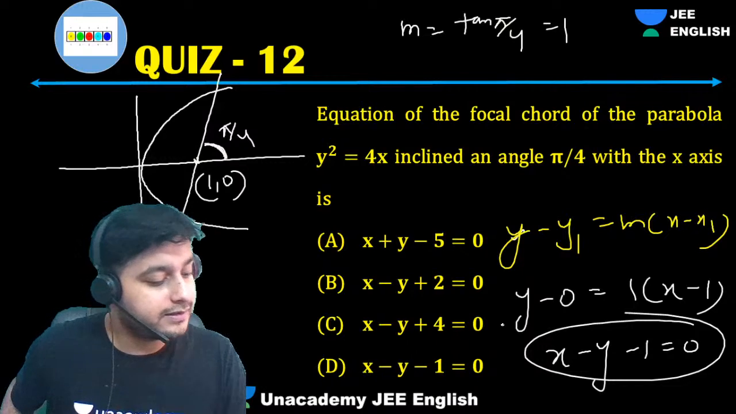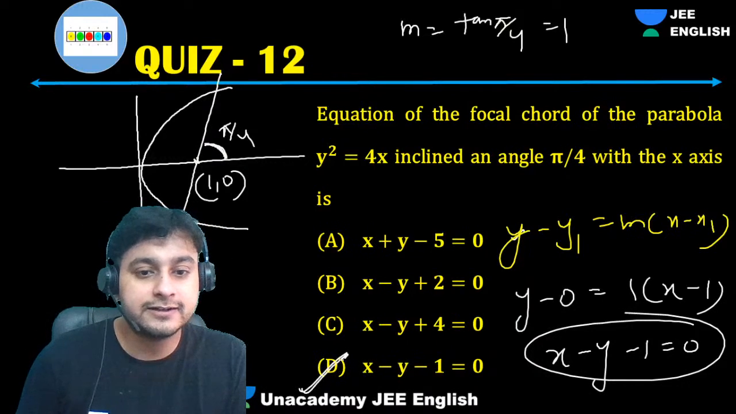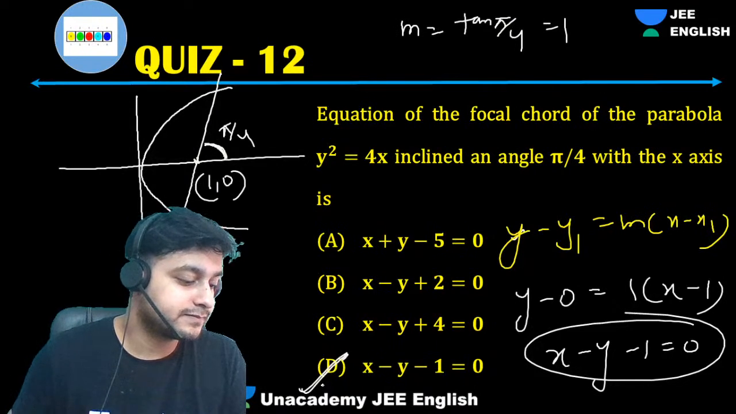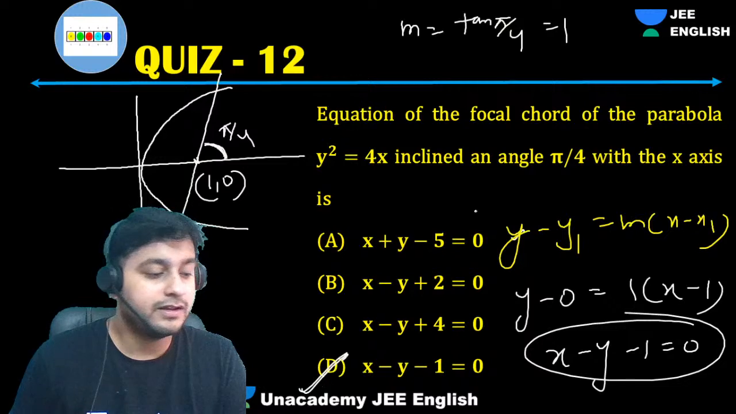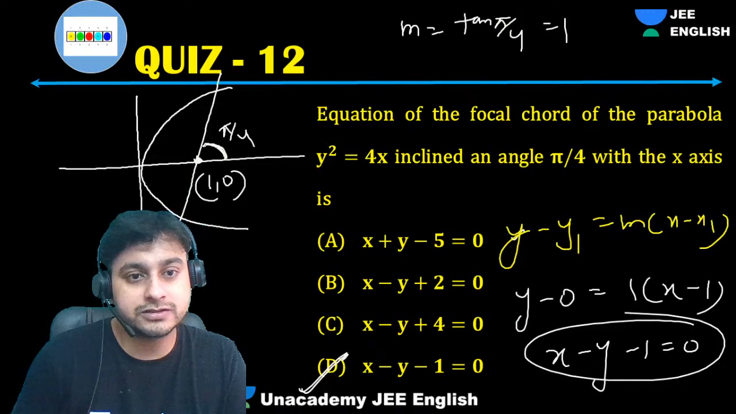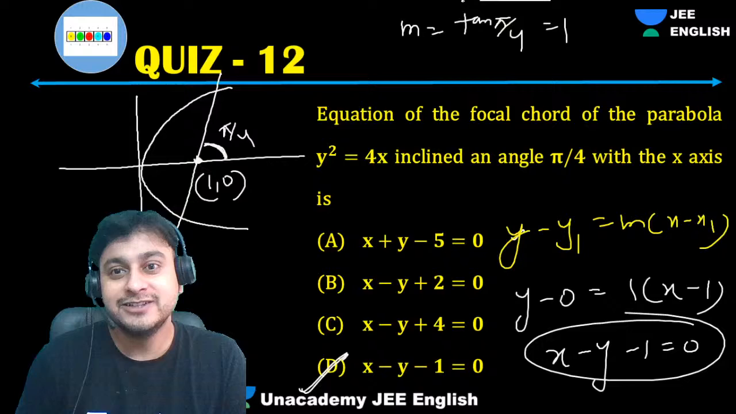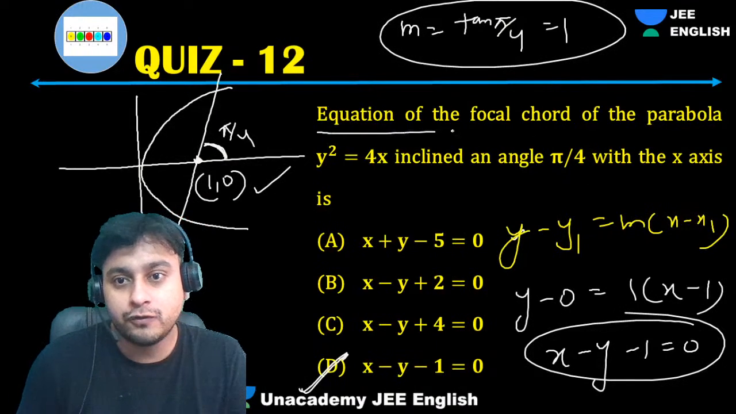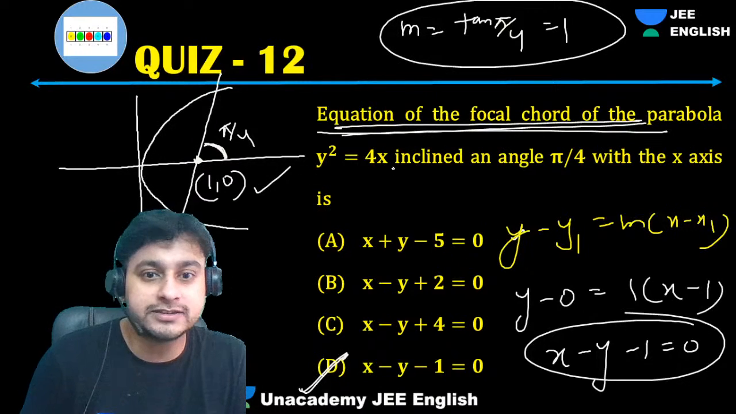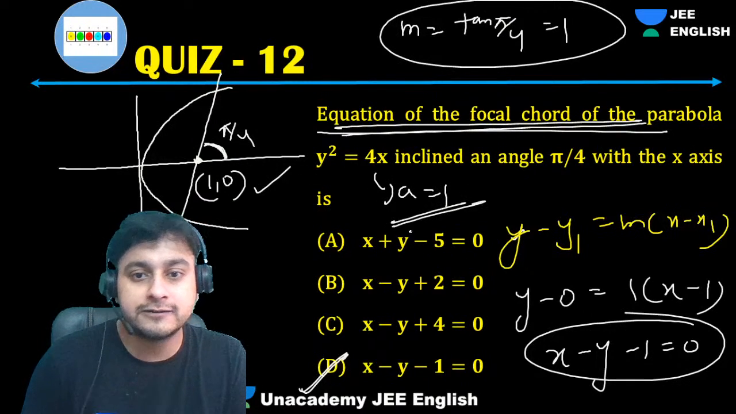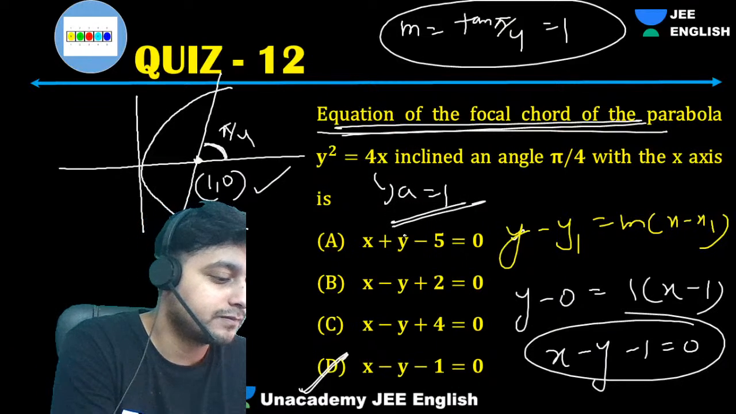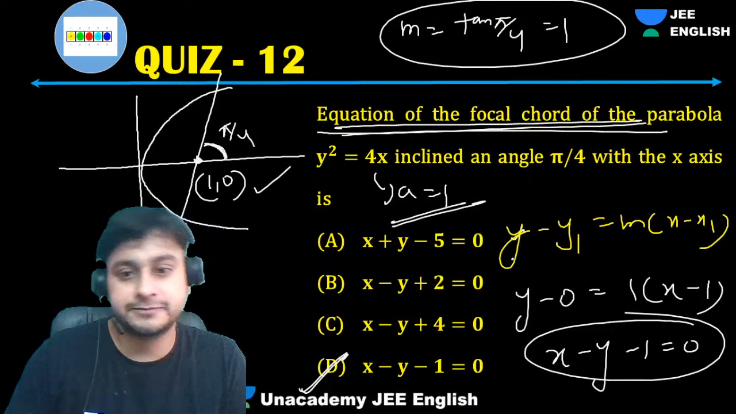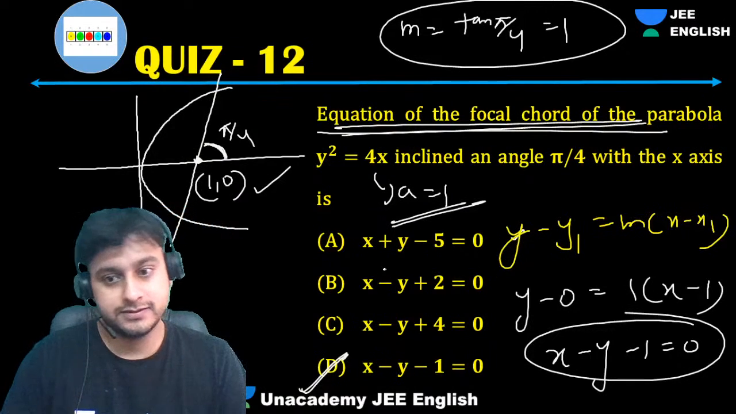D, right? Yes, it is D. Because pi by 4 is the slope. Guys, such an easy problem. Slope is given, point is known. It is passing through focus. Focal chord passes through focus. What is the a of this? 1. Got it? Okay, so the correct answer is D. Next.